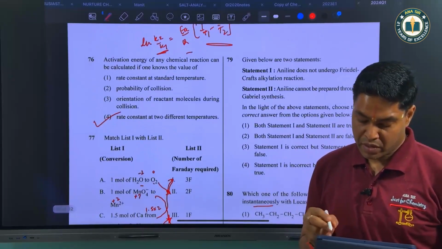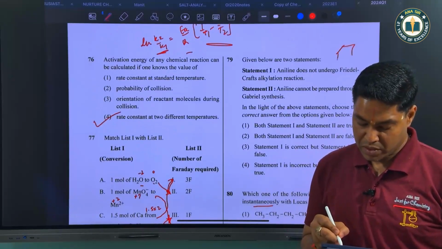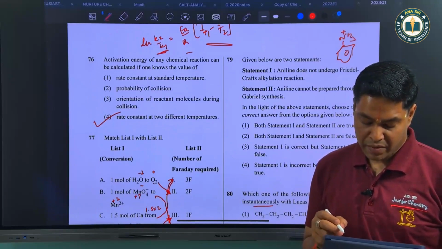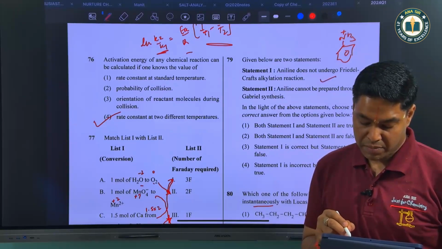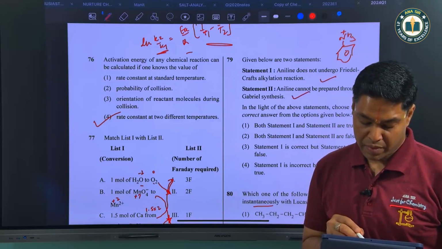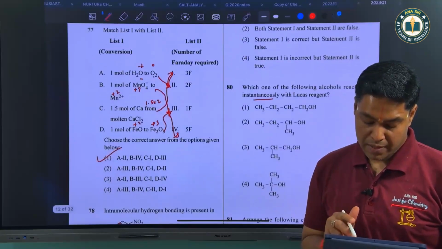Then aniline does not undergo Friedel-Crafts reaction. Yes. Why? Because it becomes anilinium, so it becomes deactivating, and deactivating groups do not give Friedel-Crafts. So this is the correct statement. Aniline cannot be prepared by Gabriel synthesis. Yes, because aromatic substances cannot undergo nucleophilic aromatic substitution. So this is the correct answer.